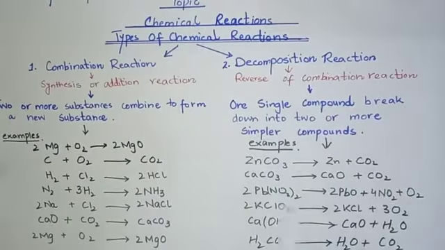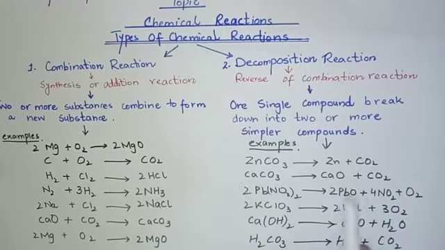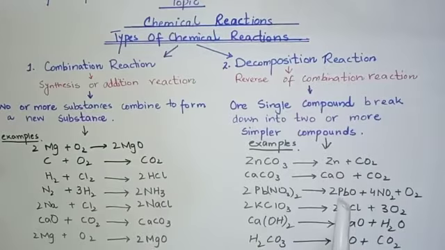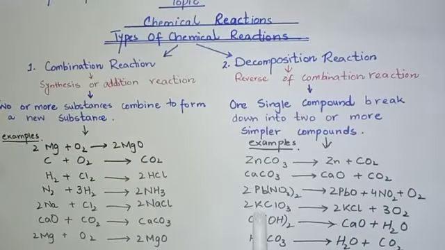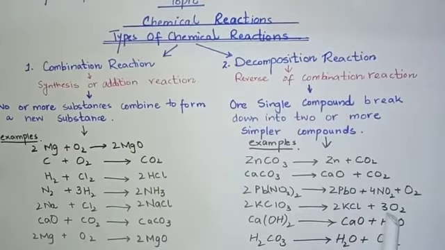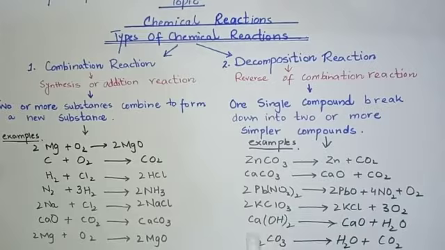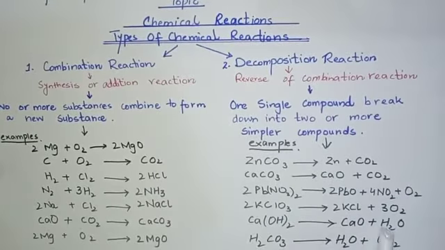Next is lead nitrate. Pb means lead, and this is lead nitrate. When it breaks down, it produces lead oxide, nitrogen dioxide, and oxygen. Here KClO3 breaks down and produces KCl plus oxygen. Here calcium hydroxide breaks down and produces calcium oxide and water.